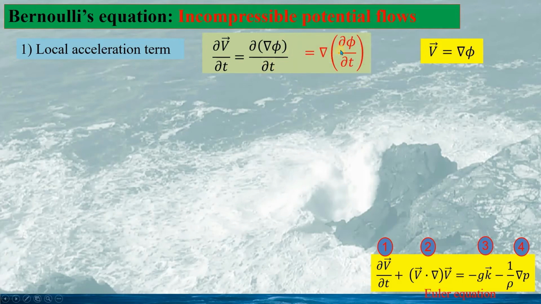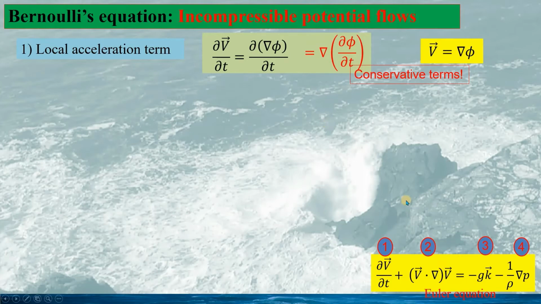And we can change the order of the operations, nabla and the partial derivative. This is a conservative term because we have the nabla outside of this expression.